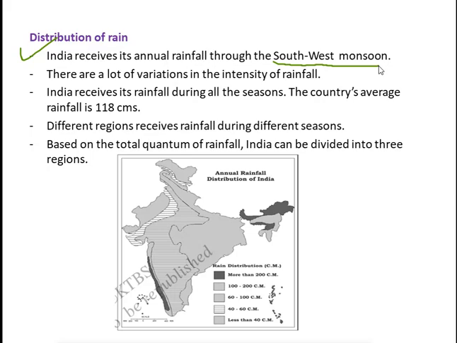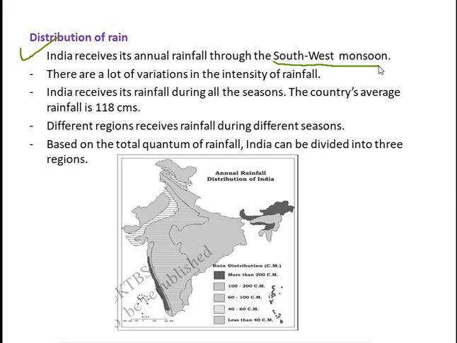India receives its rainfall during all seasons. It is true that in all the seasons India will receive its rainfall. In summer season also it is receiving the rainfall. In winter season it is receiving the rainfall. In rainy season also it is receiving the rainfall. The country's average rainfall is 118 centimeters.